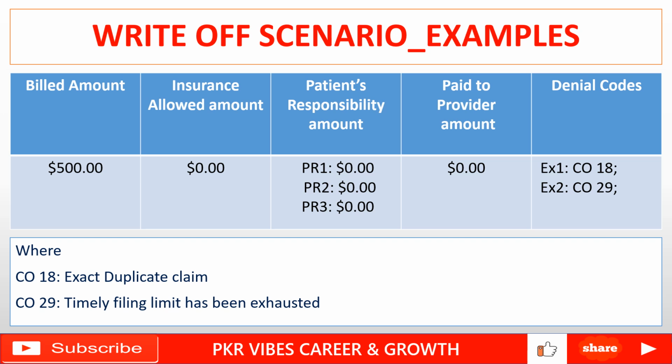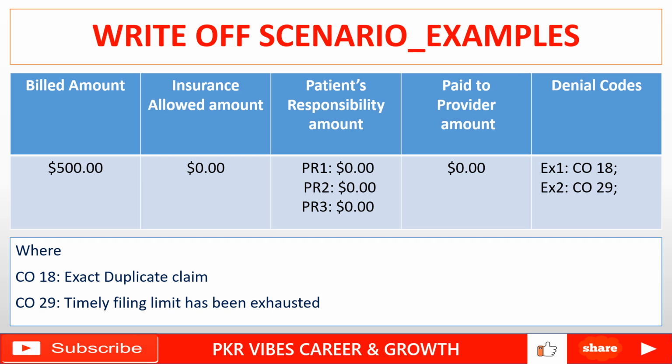So as per insurance guidelines, they received the claim after the normal timely filing limit, so they will not allow the claim at that time. It's a doctor's mistake, so here the $500 amount will be known as a write-off amount. The provider will go for adjustment on that balance. So this kind of scenario is known as a write-off.